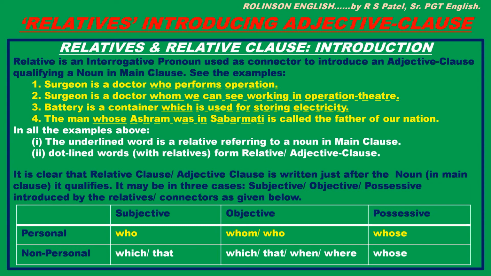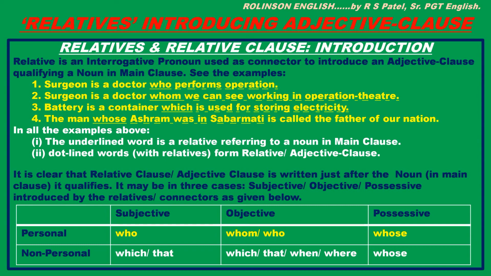See it. Relative is an interrogative pronoun used as connector to introduce an adjective clause, qualifying a noun in main clause. See the examples here. Number 1, surgeon is a doctor who performs operation. Number 2, surgeon is a doctor whom we can see working in operation theatre. Number 3, battery is a container which is used for storing electricity. Number 4, the man whose ashram was in Sabarmati is called the father of our nation.